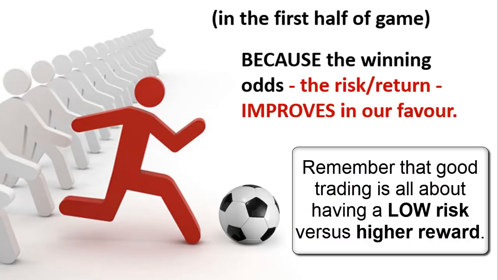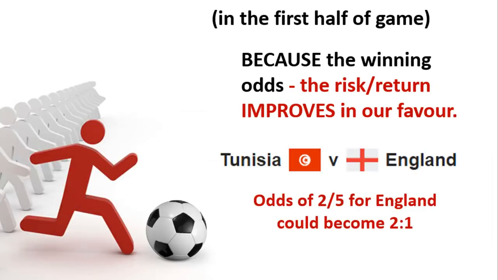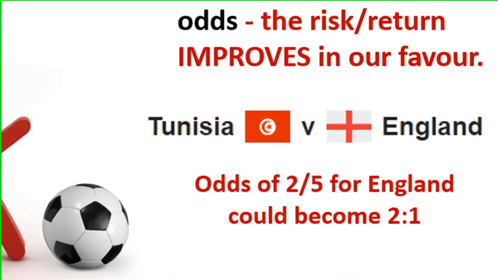In other words, we now have a better risk return. I'll show you an example of this in a few moments. For example, let's take the Tunisia versus England game. We already know that the bookies' odds for England winning is 2-5.